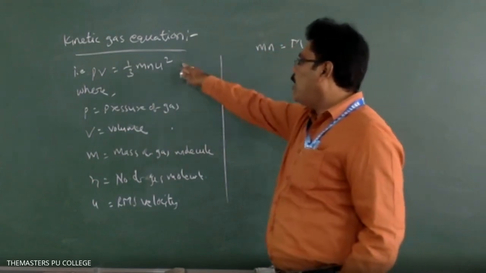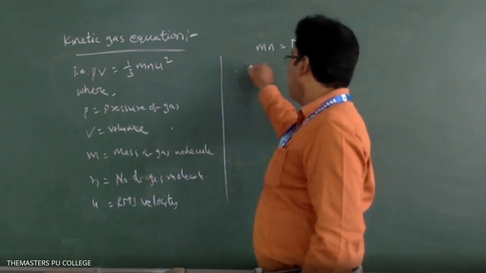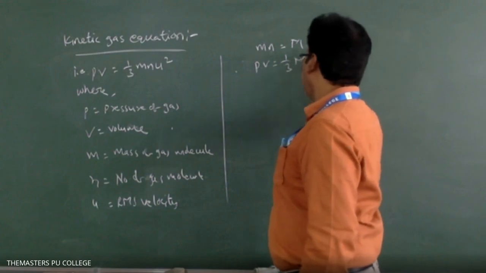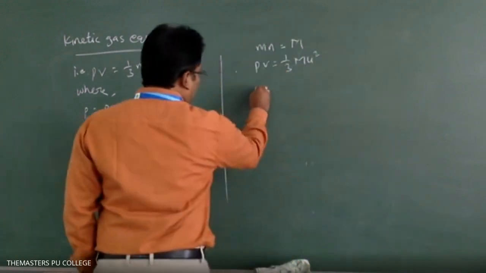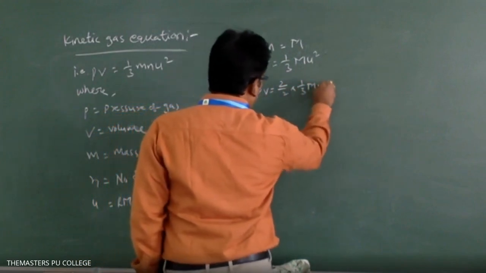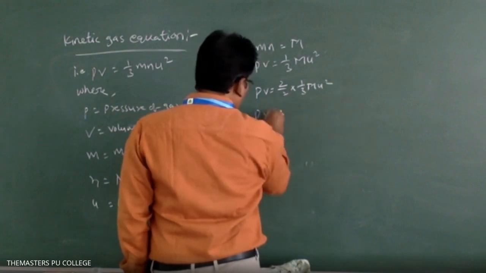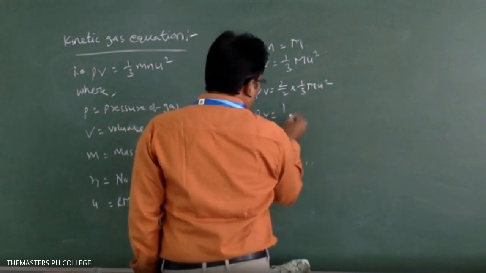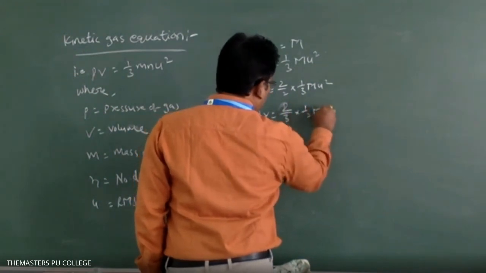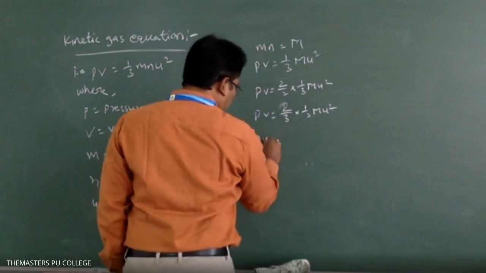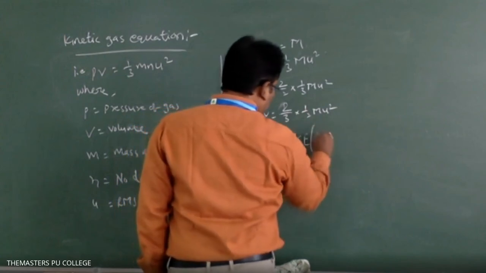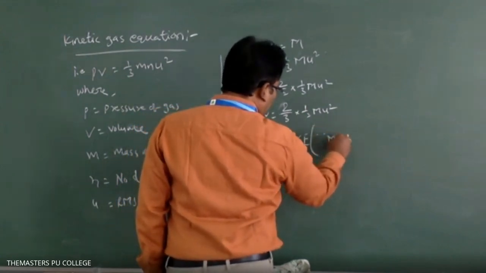So then we can write the kinetic gas equation, PV equal to 1 by 3 mNu square. I am writing it like this: PV equal to 2 by 2 into 1 by 3 mNu square, and PV equal to 2 by 3 into 1 by 2 mNu square.